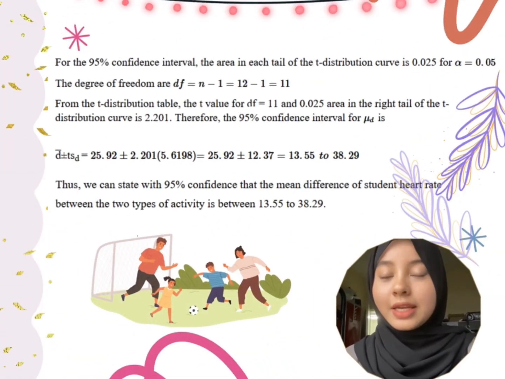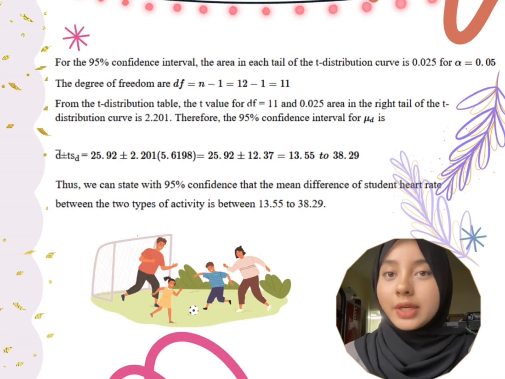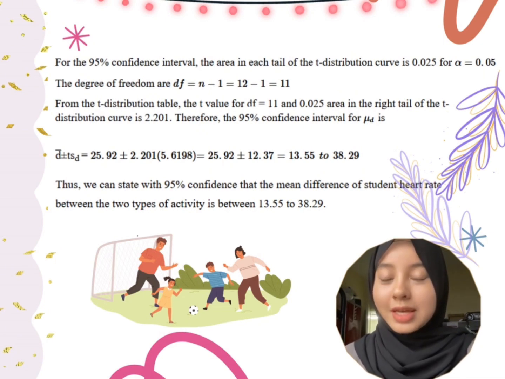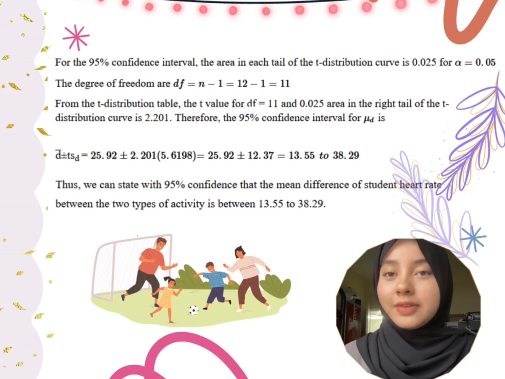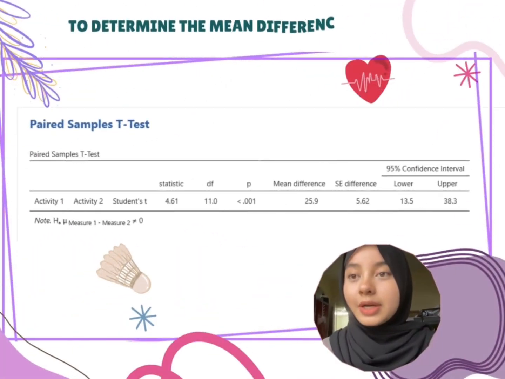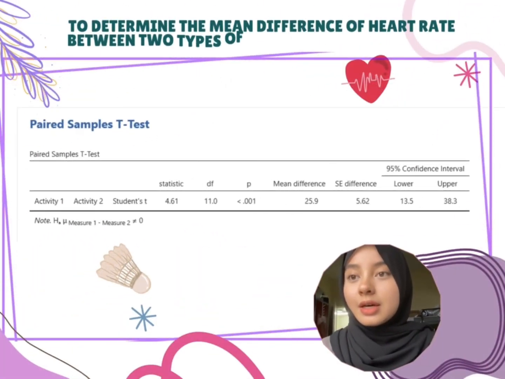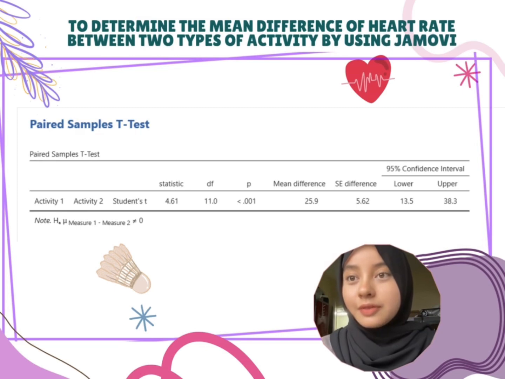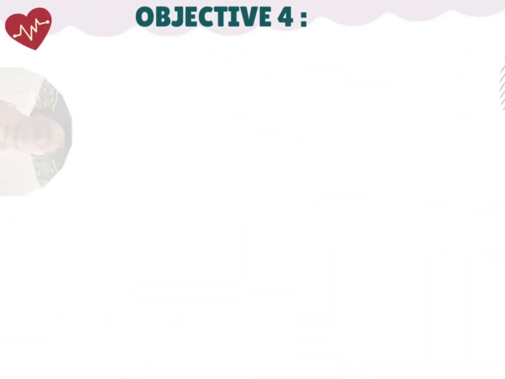Next, identify the alpha value, degree of freedom, and the 95% confidence interval for mu D. Thus, we can state with 95% confidence that the mean difference of student heart rate between the two types of activity is between 13.55 to 38.29. And this part shows how we can calculate the mean difference using software.